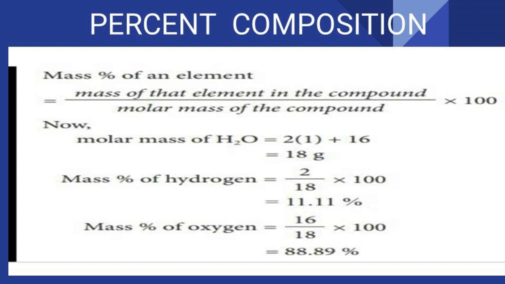The mass of hydrogen is 2, divided by the molar mass of the compound, 18, into 100. We will get 11.11 percent. Next, the mass percentage of oxygen. The value of oxygen is 16, and the molar mass of the compound, as we already calculated, is 18 grams. So 16 divided by 18 into 100 is 88.89 percent. This percentage composition is useful to determine the empirical formula and molecular formula.